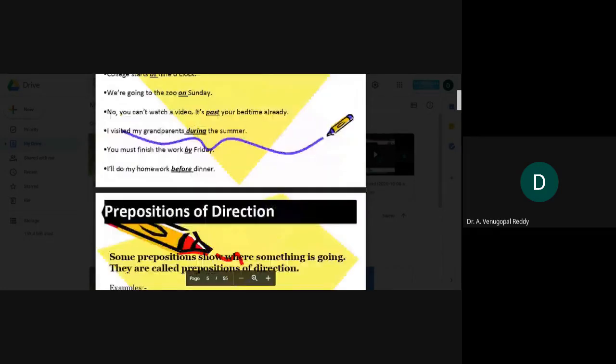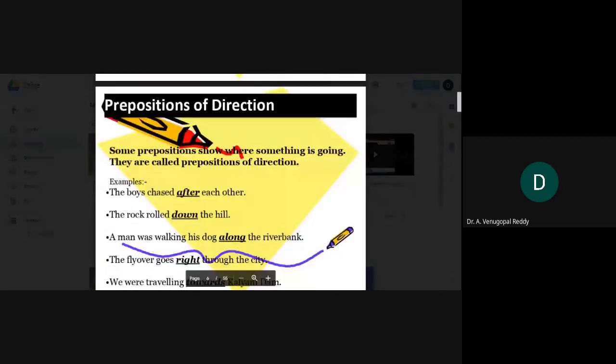Let us see the prepositions of direction. Some prepositions show where something is going. They are called prepositions of direction. For example, the boys chased after each other. In this sentence, after shows the direction.